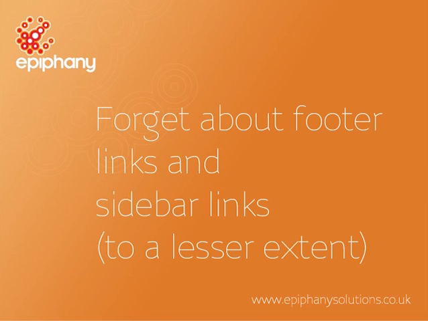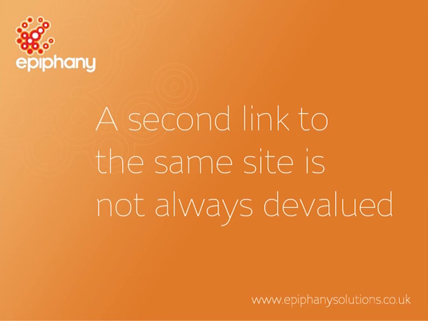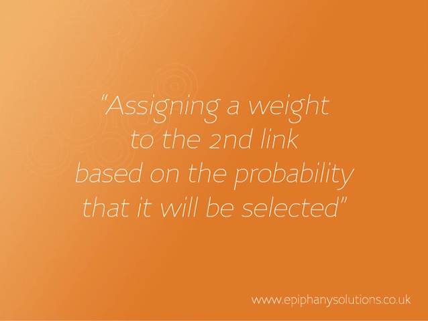Another point that came up in the document was that we have in the past believed that if you have two links on a page linking through to the same target, the second link is hugely devalued, if not discounted totally. However, the new patent kind of goes against that and says that if it is probable that that second link will be clicked, then that link will be assigned some value. As you can see in the quote there, assigning a weight to the second link based on the probability that it will be selected.